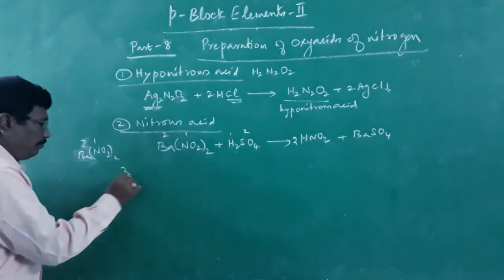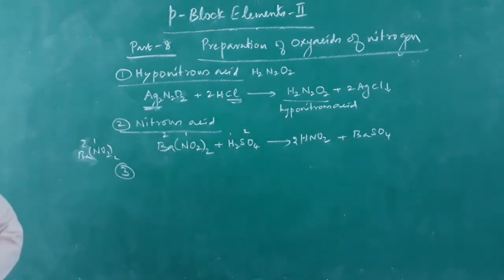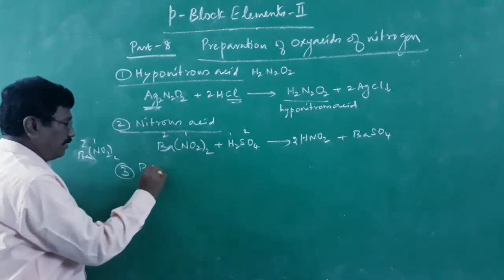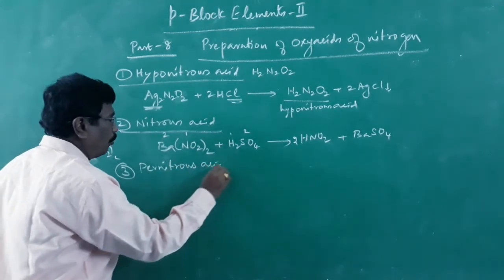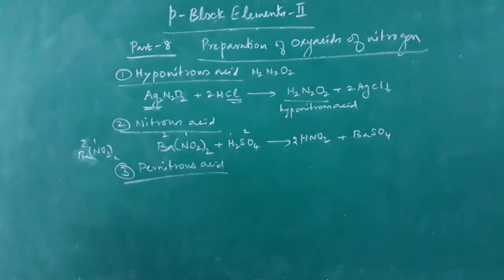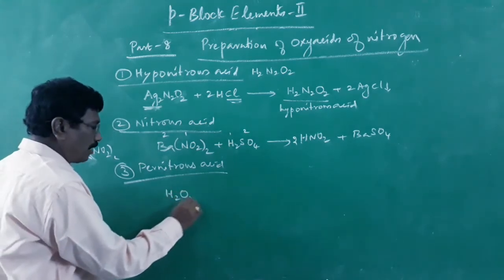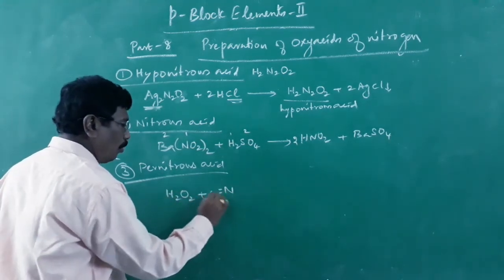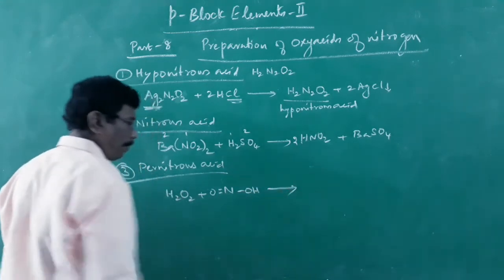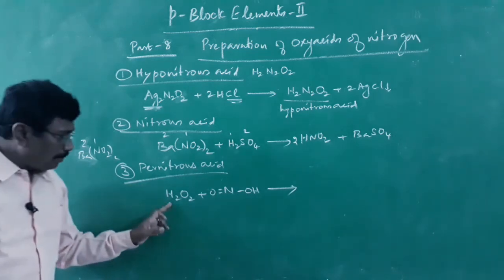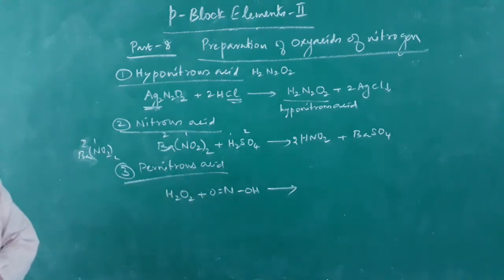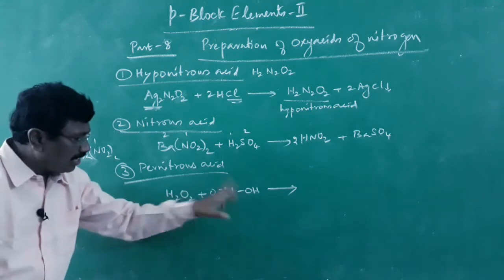Then third one, pernitrous acid. Nitrous acid, pernitrous acid. That means one more oxygen, as in hydrogen peroxide. Therefore, we use hydrogen peroxide. Hydrogen peroxide is made to react with nitrous acid. NOOH is nitrous acid. Let me write the structure so that you will understand well. When hydrogen peroxide reacts with nitrous acid, an oxygen goes over here and gets added.